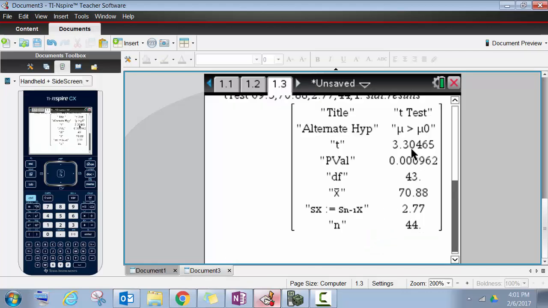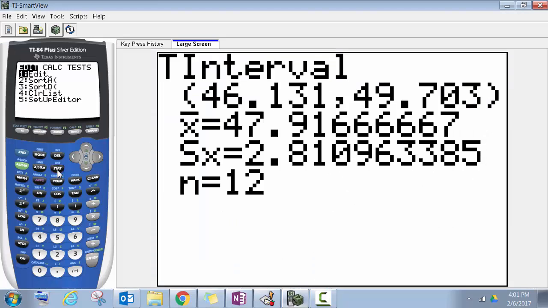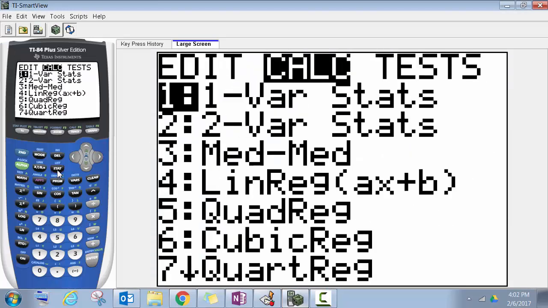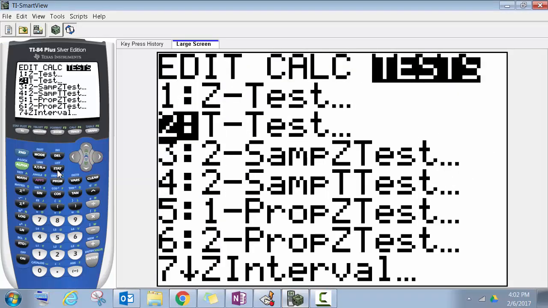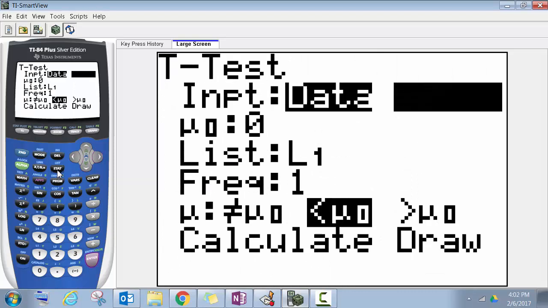So we get a t-score and a p-value, and that's what we need. We can do that on the 84 just the same, stat, over to tests, t-test, from stats.